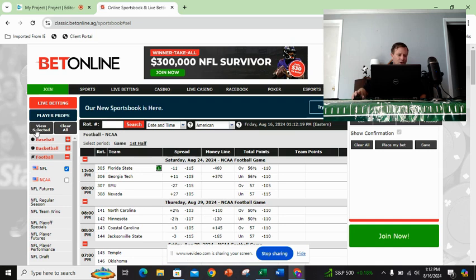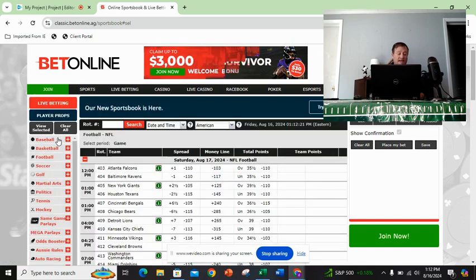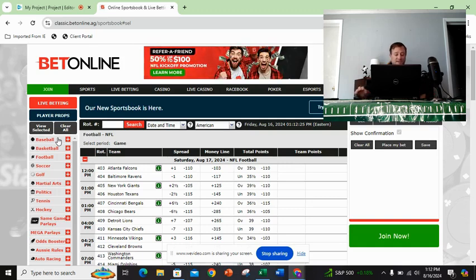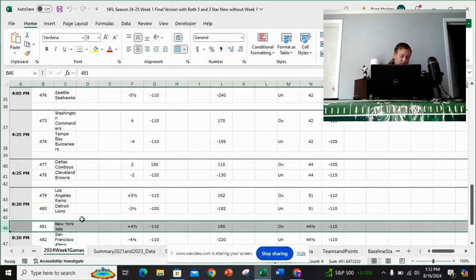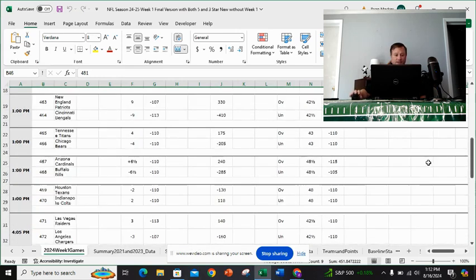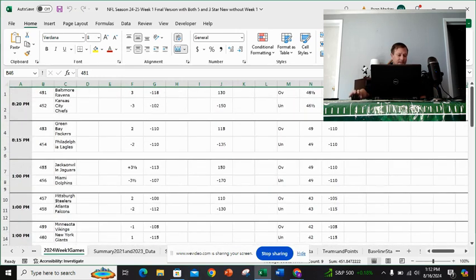I basically view all the games, and I copy and paste all those games into my model. It only takes me a second to do. I create a little sheet called 2024 Week 1 Games. Okay, so I copied and pasted, and it looks nice and clean. I've got all the games from the first week, starting with the Ravens and the Chiefs on down.